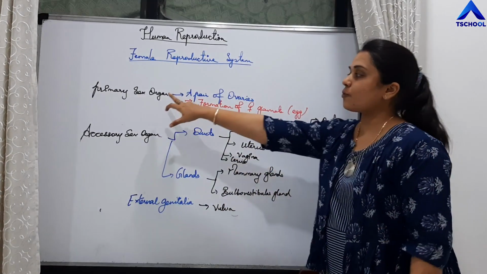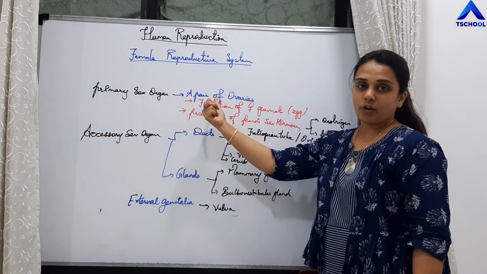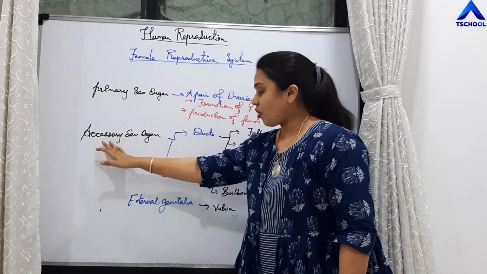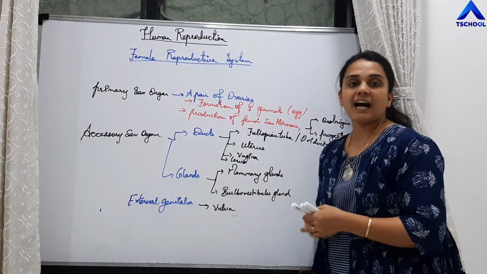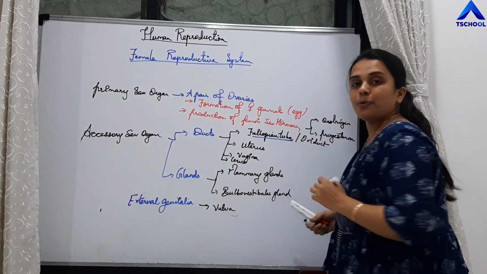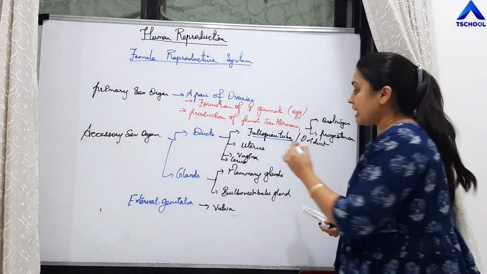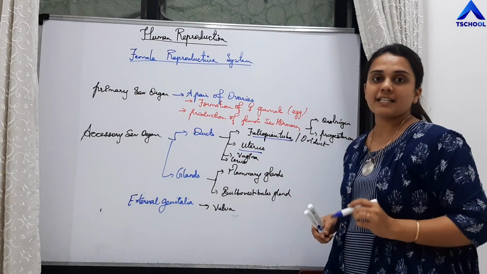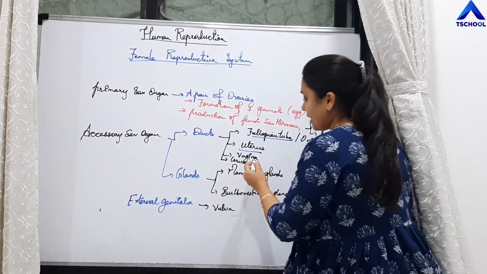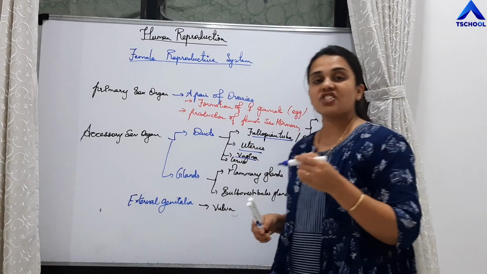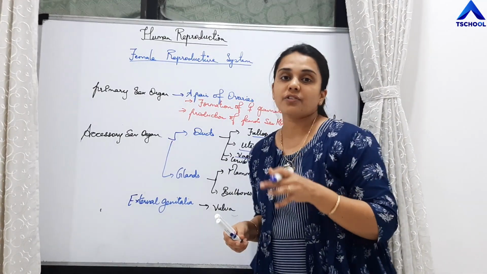Yes, students. So primary sex organ is a pair of ovaries. There are accessory organs which include ducts and glands. Ducts are fallopian tube, also called as oviduct. Even uterus is considered as a part of duct. Cervix is a part of uterus, and vagina. The cervix and vagina are together called as birth canal.